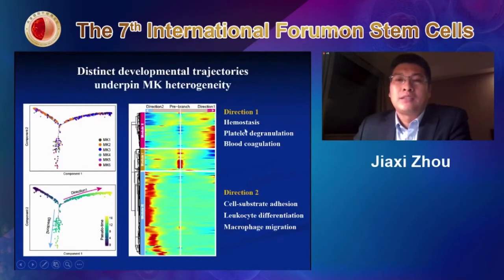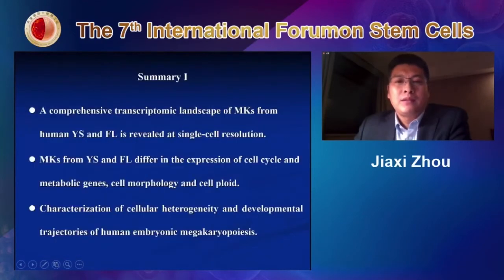However, there is clearly another direction. They enrich a lot of genes for cell-substrate adhesion, myeloid differentiation, or macrophage migration. So we wonder whether this direction may generate megakaryocytes associated with immune function. Just a quick summary of what we have found so far. We identified a comprehensive transcriptional landscape of MKs from human yolk sac and fetal liver at single-cell resolution for the first time.